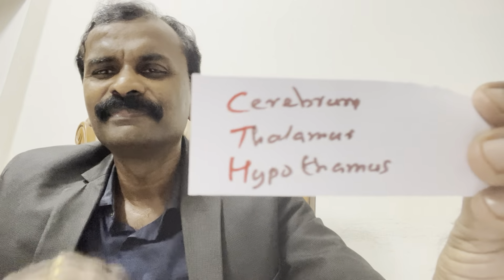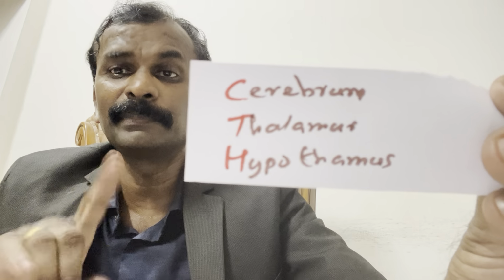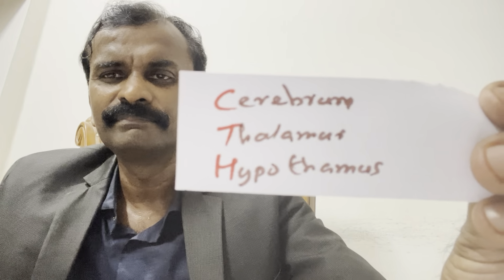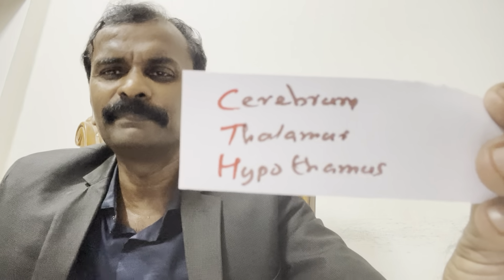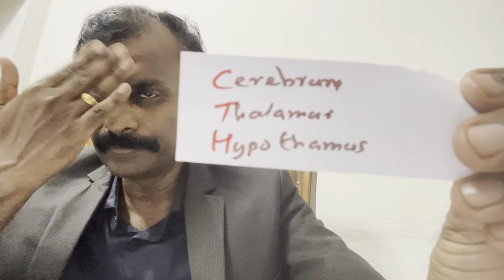Brain, cerebrum, thalamus, hypothalamus. I made it very, very clear. Brain, cerebrum, thalamus, hypothalamus. Forebrain.